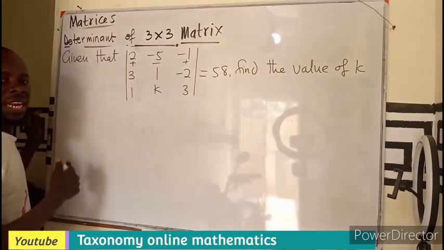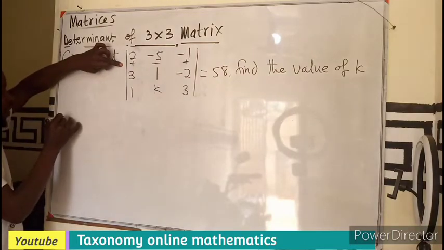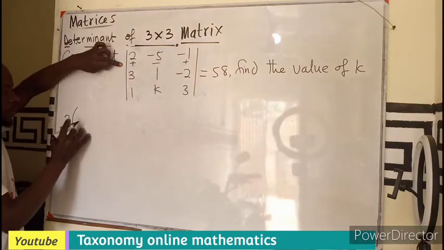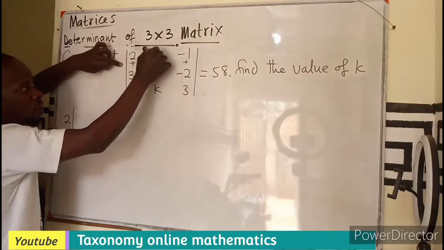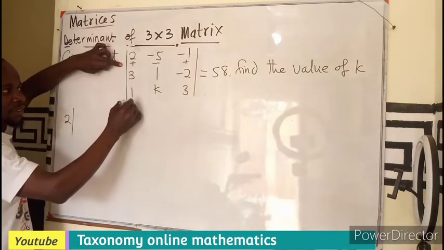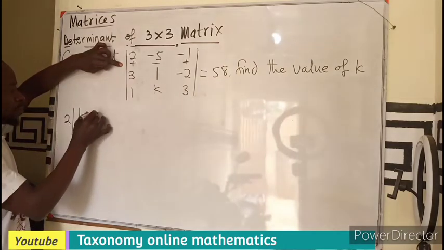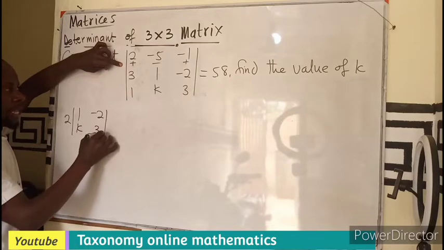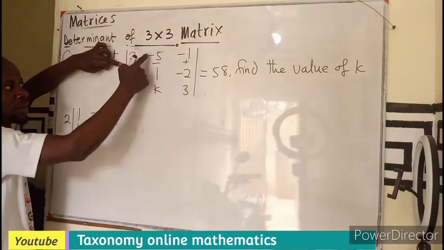If I want to pick the first row, so using row 1, I'll be having 2 as an element. Let me take the determinant, covering all this and this. So I'll be left with 1, k, minus 2 and 3. This is going to be minus, then minus 5.